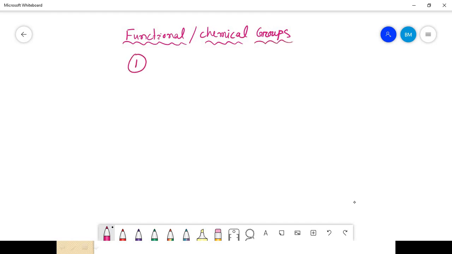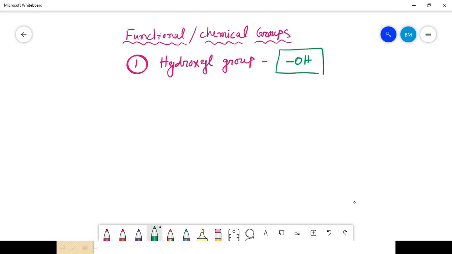The first one is the hydroxyl group. I'm just writing the hydroxyl group, that is OH. Any compound having OH forms an alcohol, and this group is called the hydroxyl group.